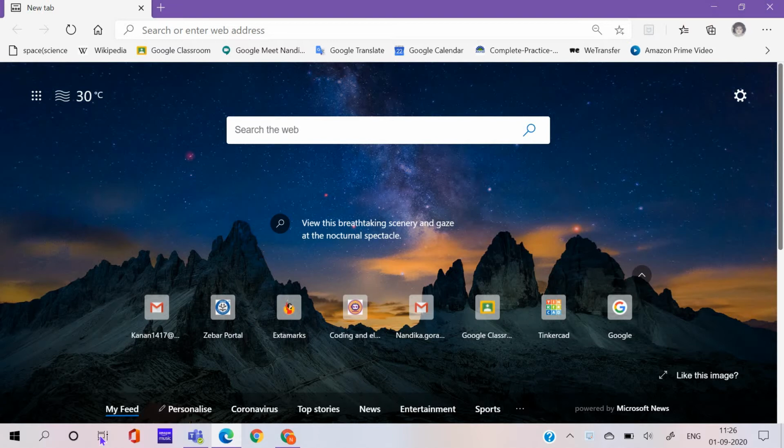So first for Python. Right now I'm using Microsoft Edge, but you can also use Chrome, like here I have Chrome.